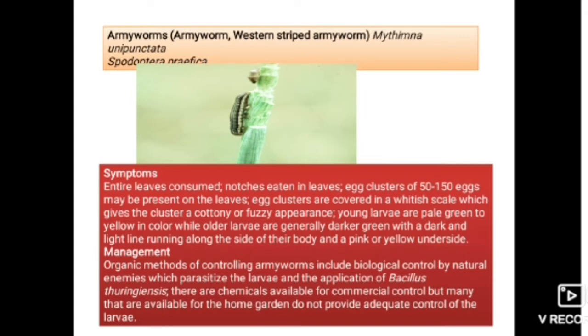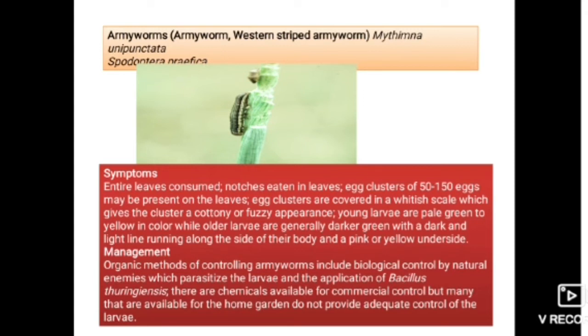Young larvae are pale green to yellow in color, while older larvae are generally darker green with a dark and light line running along the side of their body and a pink or yellow underside. It can be managed. Organic methods of controlling armyworms include biological control by natural enemies which parasitize the larvae and the application of Bacillus thuringiensis.